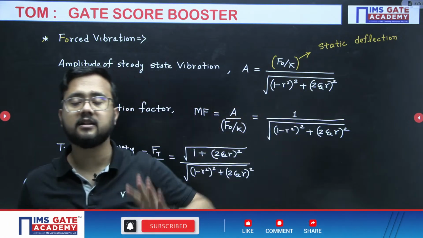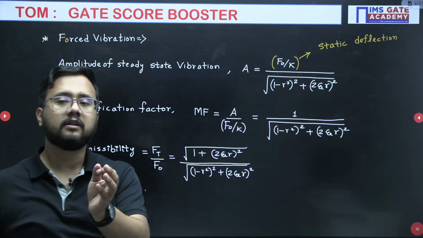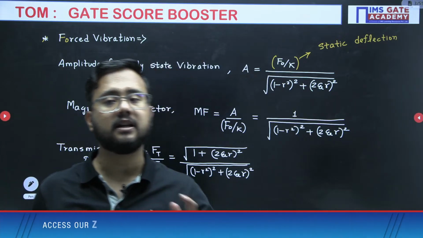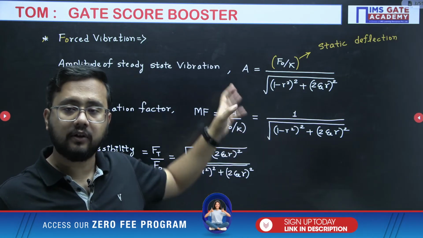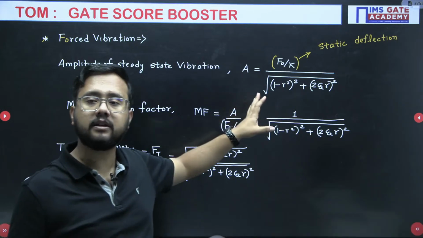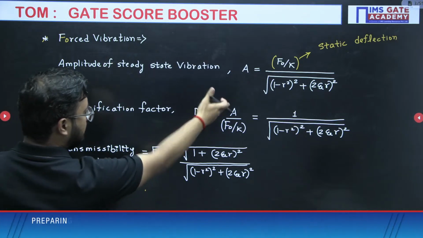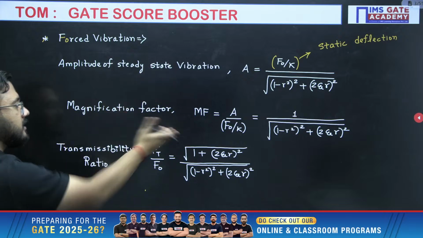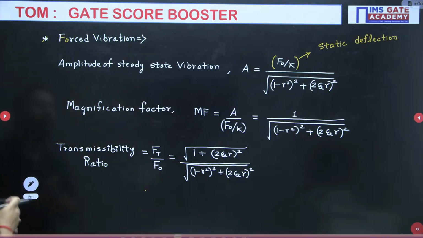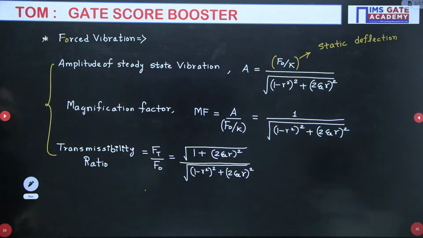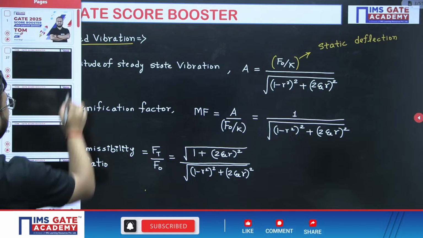And you should also remember magnification factor is the ratio of amplitude of steady state vibration divided by static deflection. Sometimes, without mentioning magnification factor, they will simply tell in the question itself the ratio of amplitude of steady state vibration and static deflection is this much. So we need to know what information they are giving and how to use that information. You have to be clear with all the parameters. This one we should remember. And then transmissibility ratio. These are the 3 important relations that we have in the forced vibration case. Now moving on to the next problem.